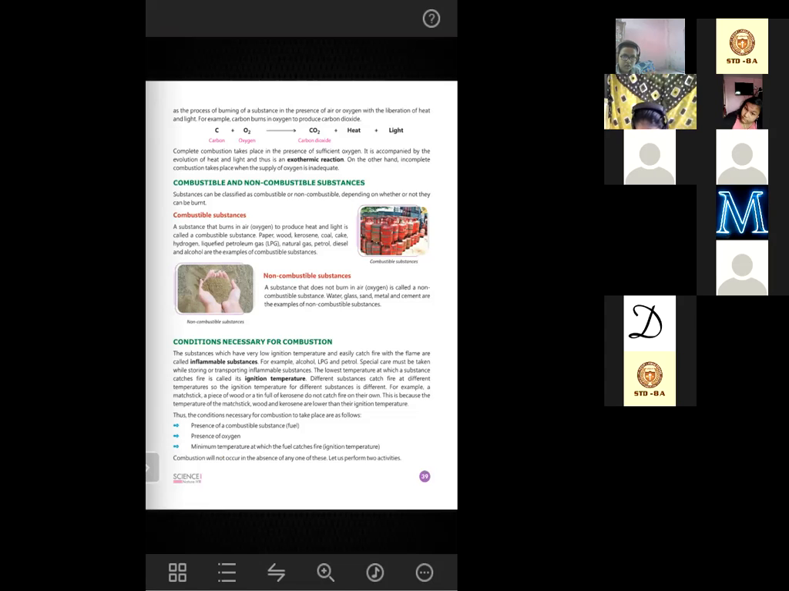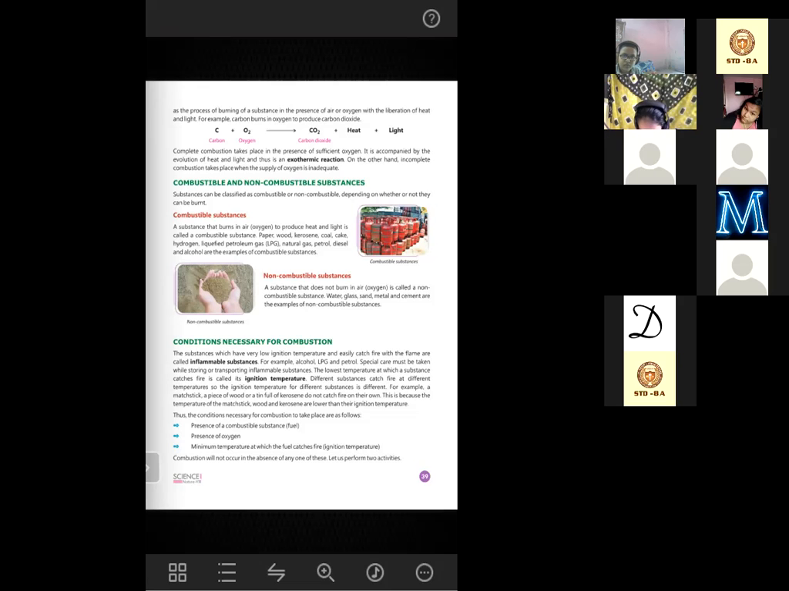Ma'am, that is the minimum temperature at which the fuel catches fire, that is the ignition temperature. The minimum temperature at which it catches fire. Very good. That is the correct answer. So that means the substances that catch fire very easily, instantly, are called inflammable substances, like alcohol, LPG, petrol. These are inflammable substances. Special care must be taken while storing or transporting inflammable substances.